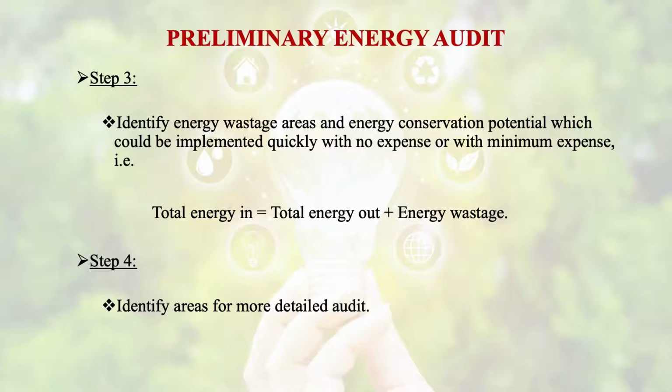And in the last step, we will identify the areas for more detailed audit also. So this is a preliminary energy audit, and it will also help us to identify the area where a detailed energy audit could take place.